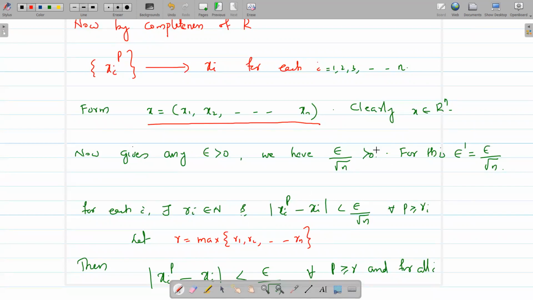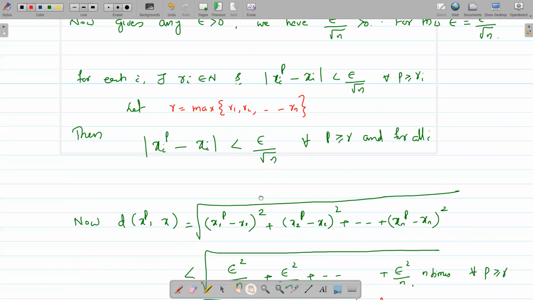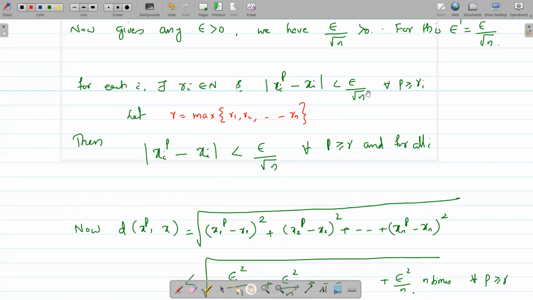Since each sequence x_ip converges to xi, for each i there exists an Ri in capital N such that modulus of x_ip minus xi is less than epsilon by square root of n for all p greater than or equal to Ri. If we choose R as the maximum of R1, R2, R3, etc., Rn, then this inequality holds for all p greater than or equal to R and for all i.